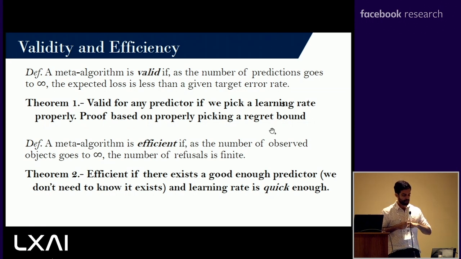For validity, we do require that a predictor is good enough to meet that target error rate. We don't require to know that it exists. We don't require to know which one it is, right? We just require that it exists in the set of predictors. That's all we need. And then for efficiency, the requirements are a lot less. But there is a certain trade-off of how quickly we can find that predictor, that best predictor, and the amount of error that we're committing to.